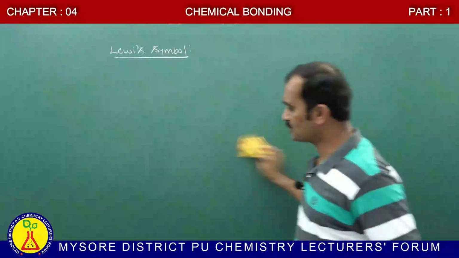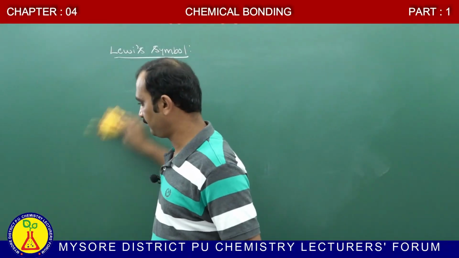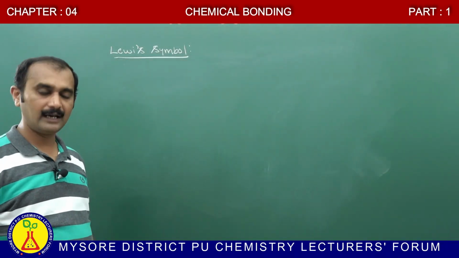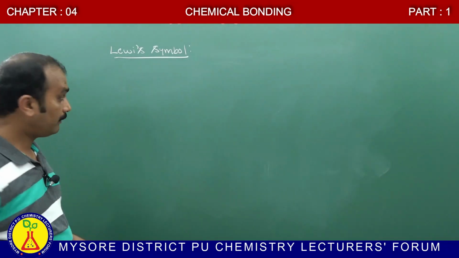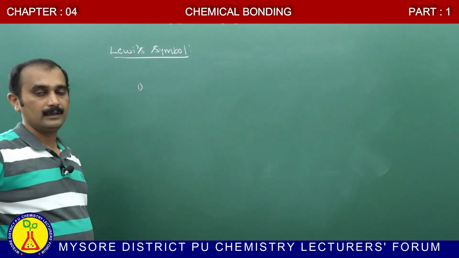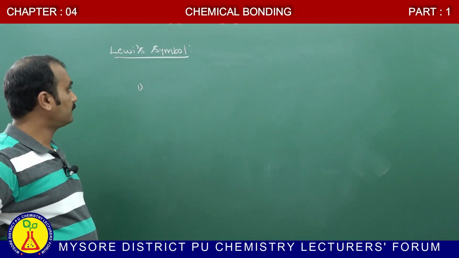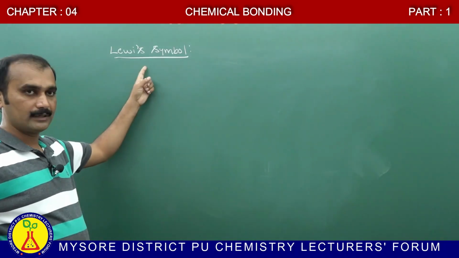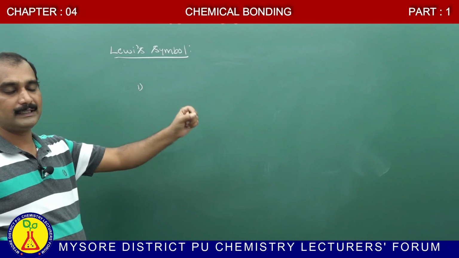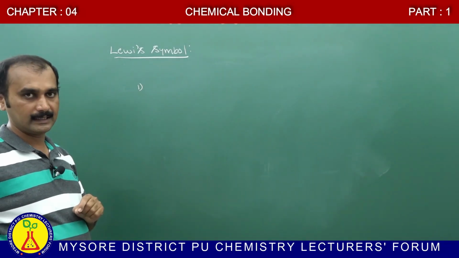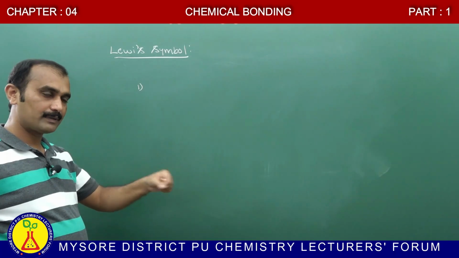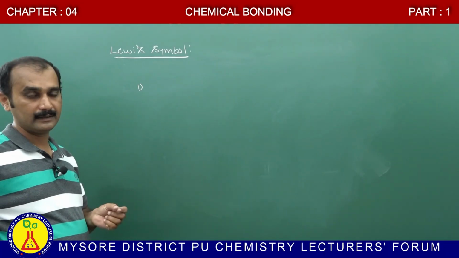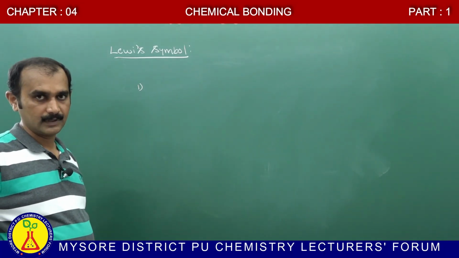What are the uses of this Lewis representation, or Lewis symbol? First advantage: you already know that the Lewis symbol represents the number of electrons present in the outermost shell. This number of electrons in the outermost shell is used to calculate the valence electrons.